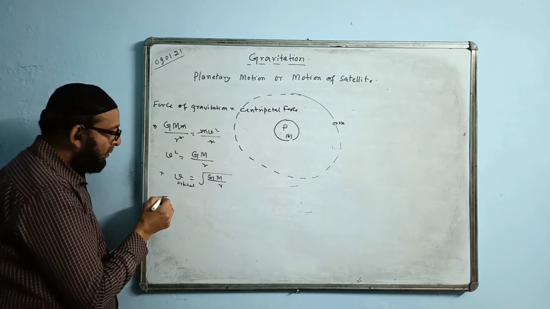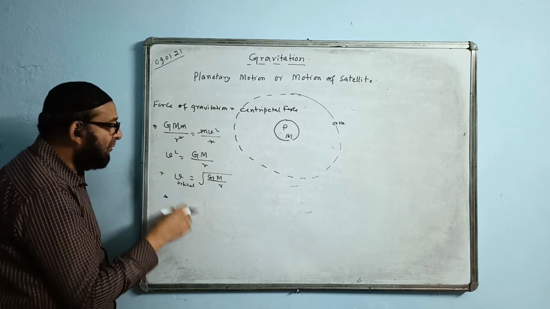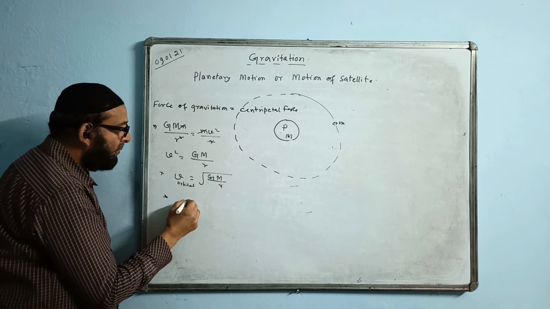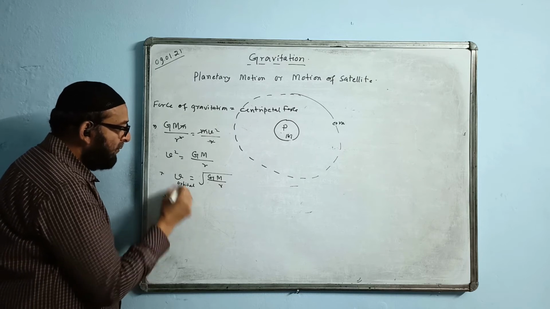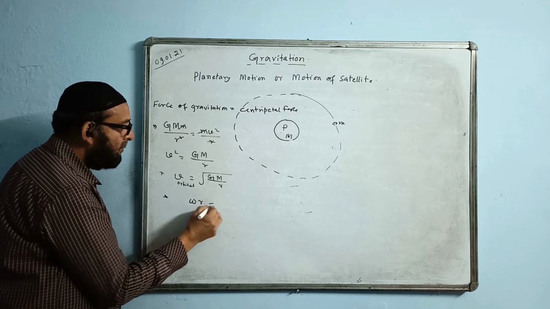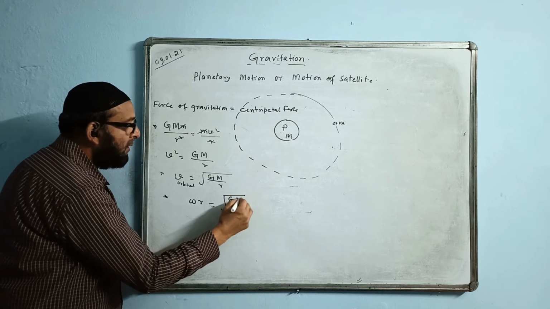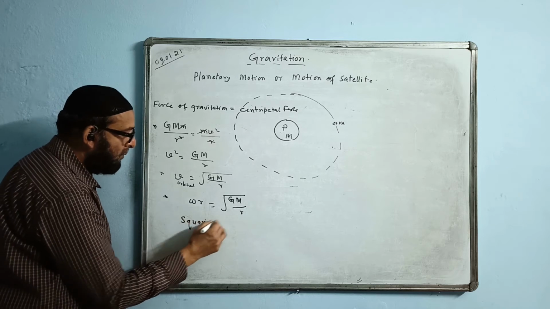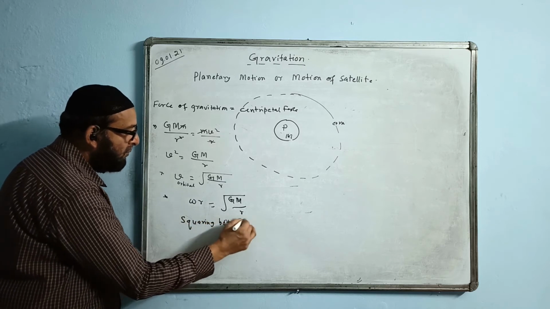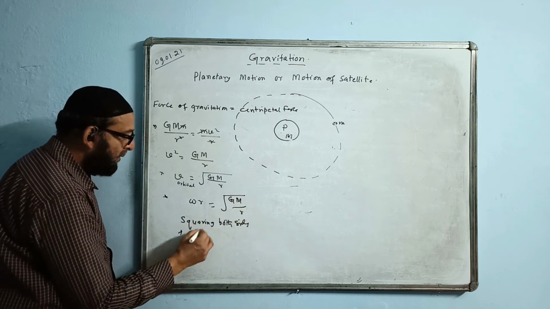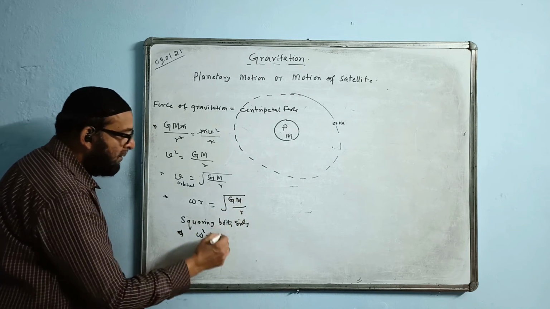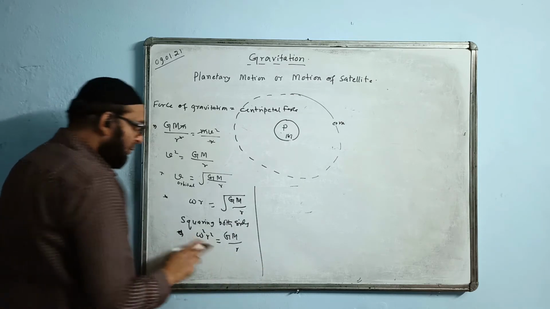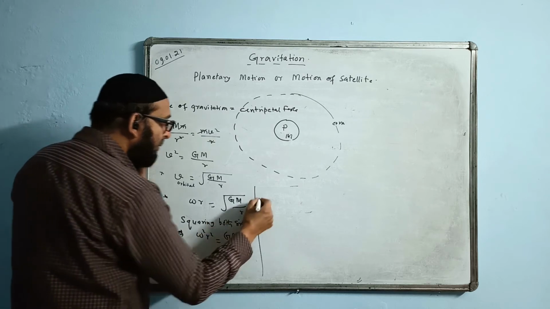Now, let us find the period of revolution. To find it, we continue from here. The v formula is omega r, and this side is root of G M by r. Squaring both sides to remove the root, we get omega square r square equals G M by r. Cross multiply.